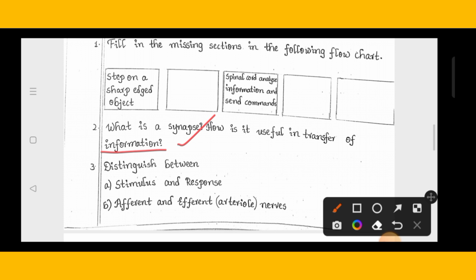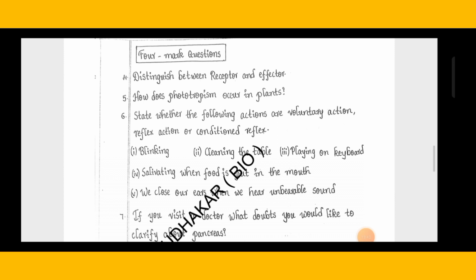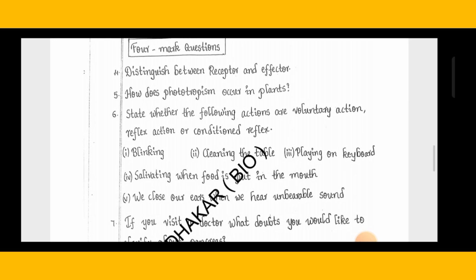Then write the differences between stimulus and response. Write the differences between afferent and efferent nerves. Then we can go for 4 marks questions. Distinguish between receptor and effector. How does phototropism occur in plants? State whether the following actions are voluntary actions, reflex actions or conditioned reflex. Yes, here they have given blinking, cleaning of the table, playing on keyboard, salivating when food is put in the mouth. We close our ears when we hear an unbearable sound.